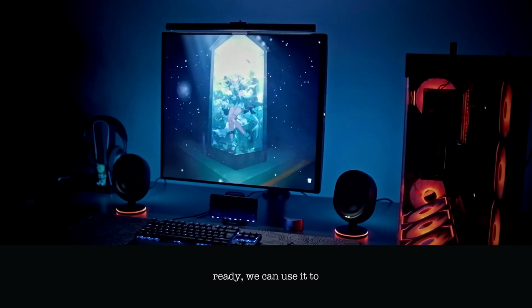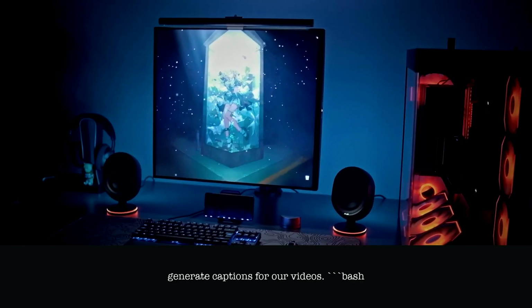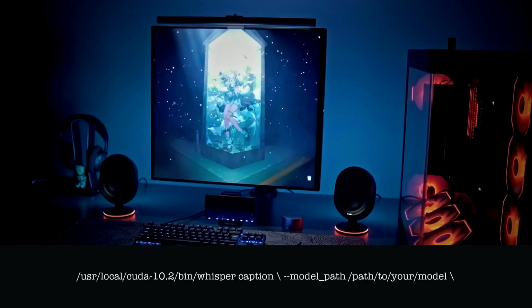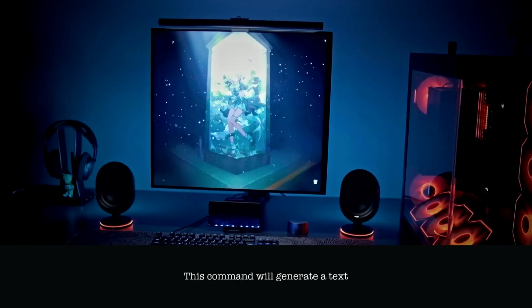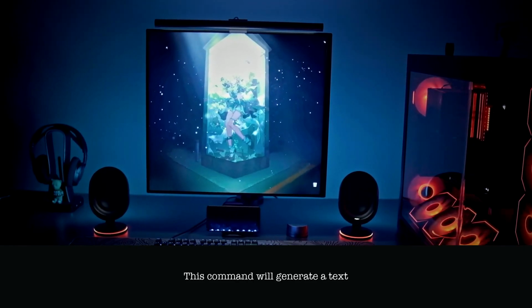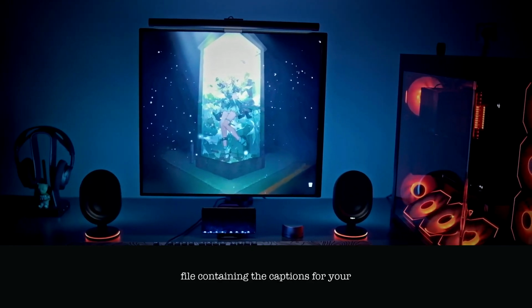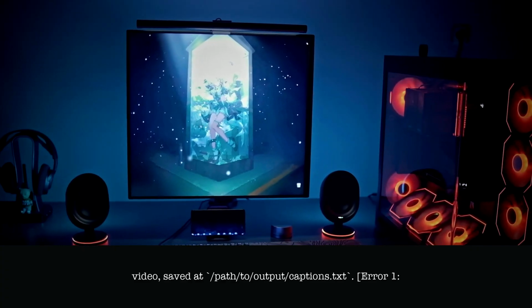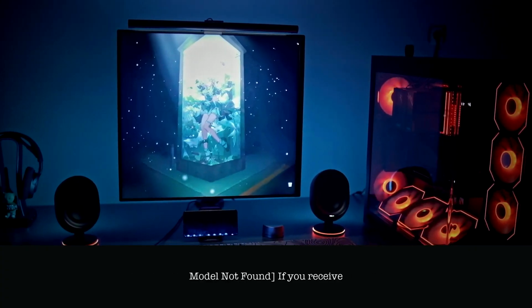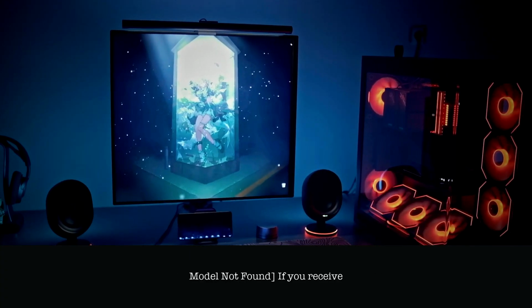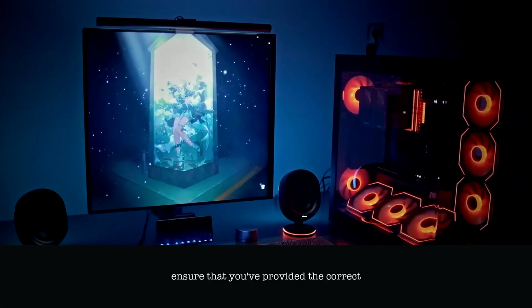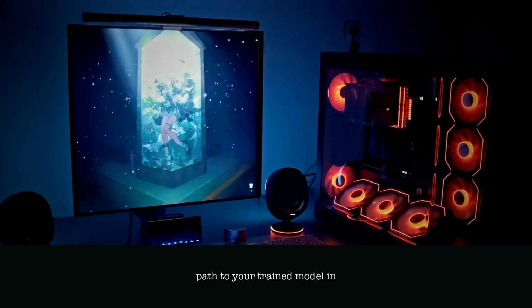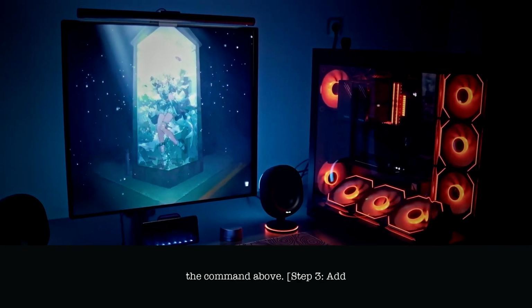/usr/local/q10.2/bin/whisper caption --model path/to/your/model --video path/to/your/video.mp4 --output path/to/output/captions.txt. This command will generate a text file containing the captions for your video, saved at /path/to/output/captions.txt. The output will be a trained model saved in the specified directory.